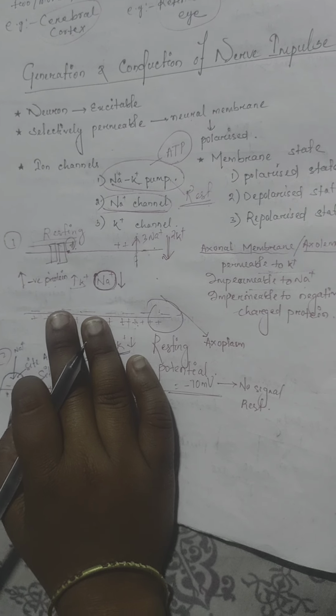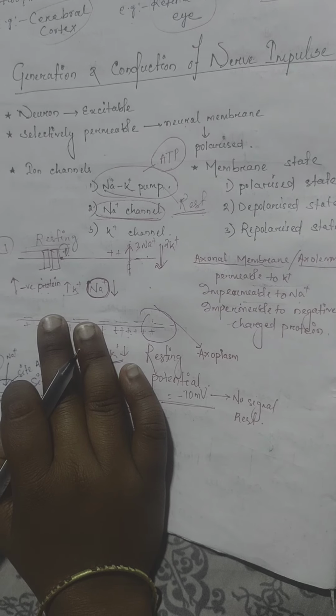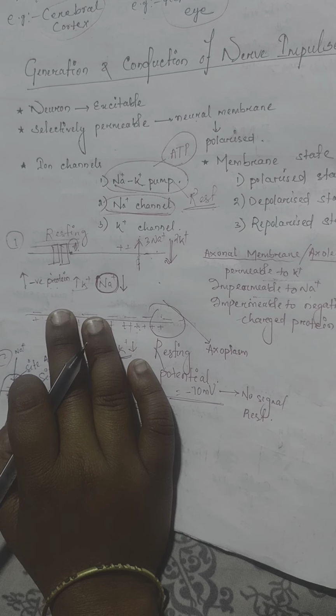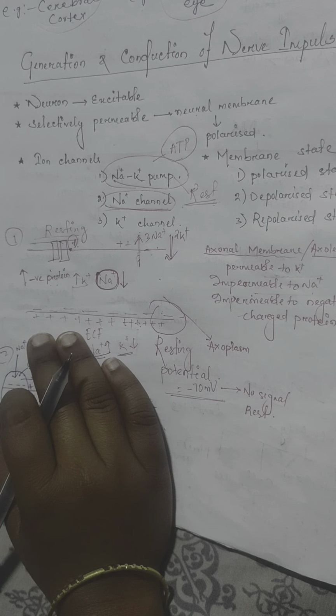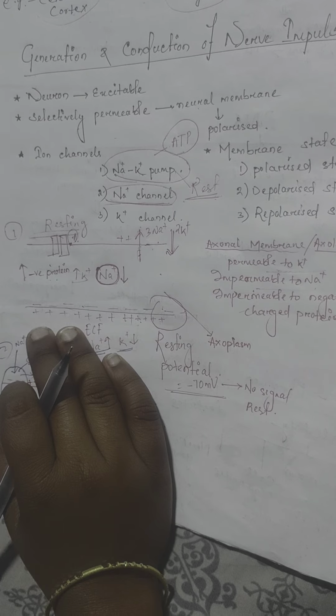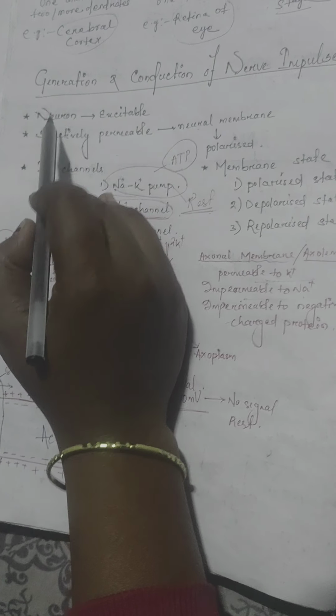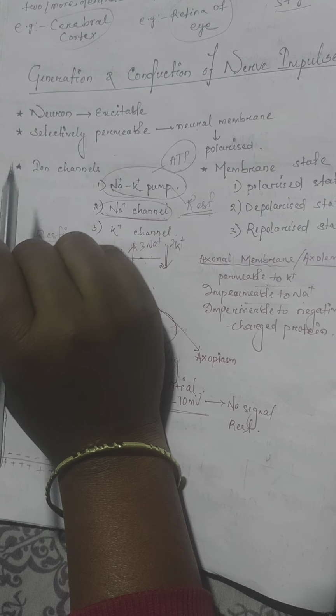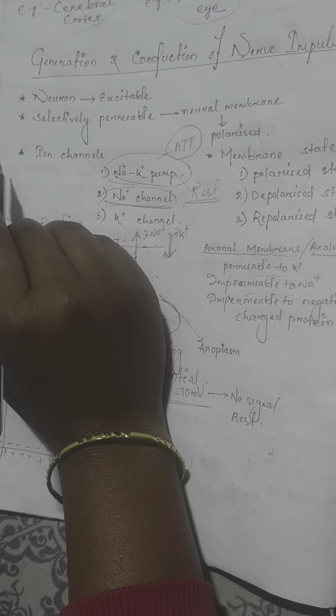Today we are going to discuss a very important topic, generation and conduction of nerve impulse. So we will be discussing generation first, and next we will move on to conduction of impulse. The first question: neurons are excitable in nature. Why? Why are neurons excitable in nature?